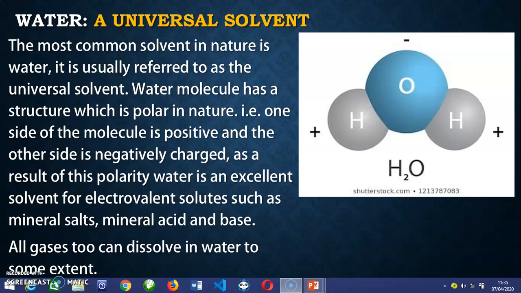If you go back to the definition of solution I gave, I said it depends on the type of mixture you are bringing together. It depends on the type of species of mixtures you want to have, either gas to liquid, liquid to gas, or solid to liquid. So we have some gases that can easily be dissolved in water. Likewise, we have some that are not easily dissolved in water, which cannot even dissolve at all in water.